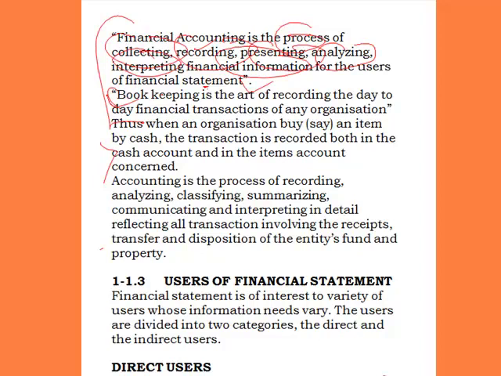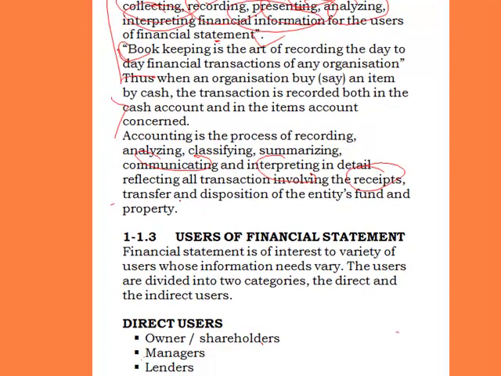Now all the activities or processes that involve recording all the transactions that go on in that organization is what is called bookkeeping. Now accounting is the process of recording, analyzing, classifying, summarizing, communicating, and interpreting in detail, reflecting all transactions involving the receipts, transfer, and disposition of the entity's funds and property. So this can also be a definition of accounting.